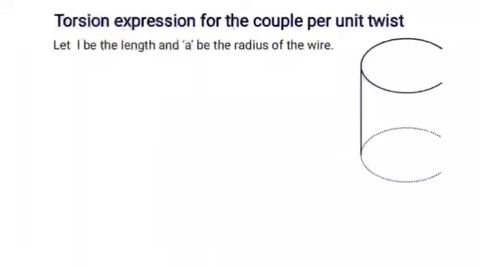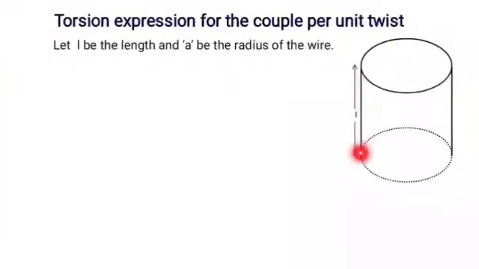Next expression, torsion: expression for couple per unit twist. Consider a cylindrical wire fixed at one end and twisted at the other end by means of a couple of moment C. Now the cylinder is said to be under strain. A restoring couple due to elasticity of the material is set up inside the cylinder. In the equilibrium position, the restoring couple is equal in magnitude and opposite in direction to the applied twisting couple. The restoring couple is called a torsional couple.